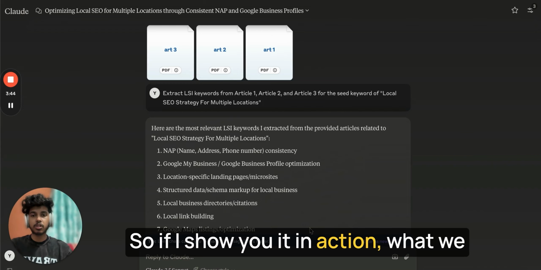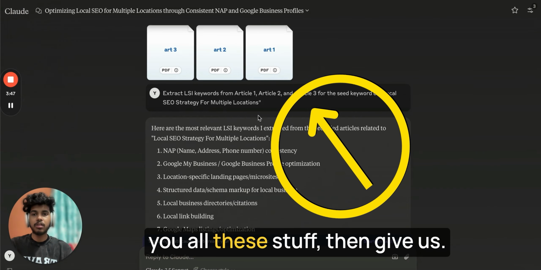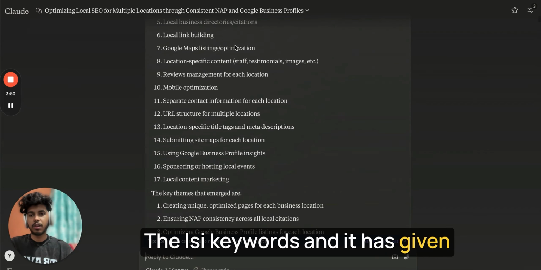So if I show you it in action, what we are saying is, hey, we have given you all this stuff, then give us the LSI keywords, and it has given us all the LSI stuff.